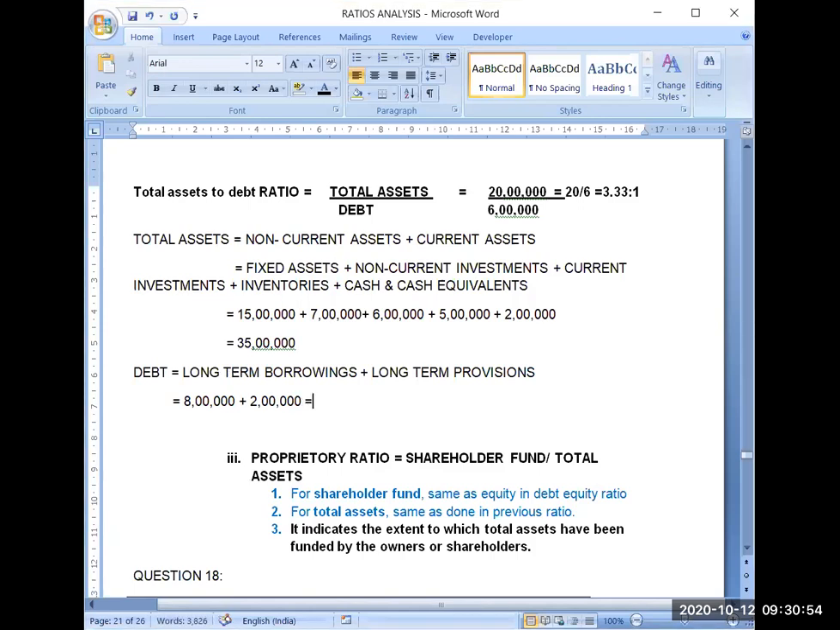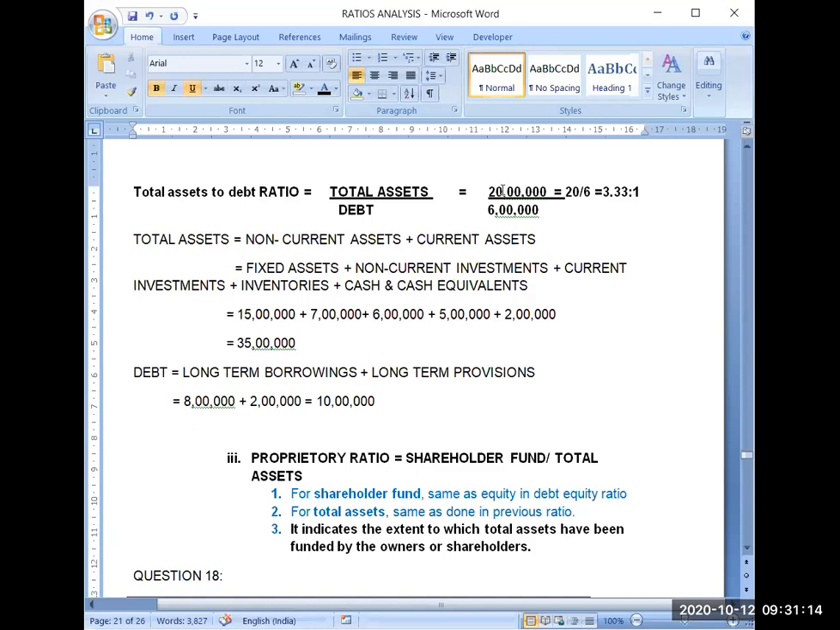So the total amount of debt will be 10 lakh. So now I got both amounts. I got the total assets amount, and I got the debt amount also. Total assets are 35 lakh and debt amount is 10 lakh. I can easily calculate the total assets to debt ratio.